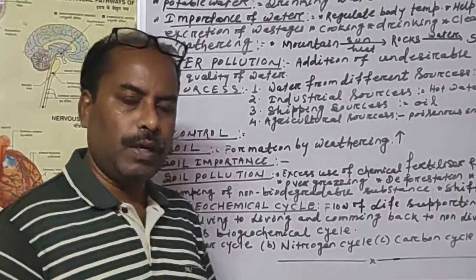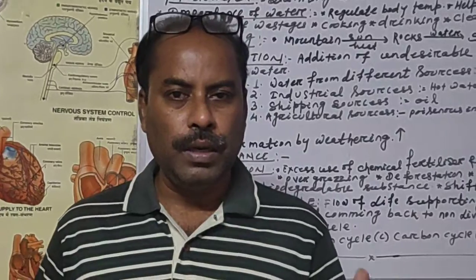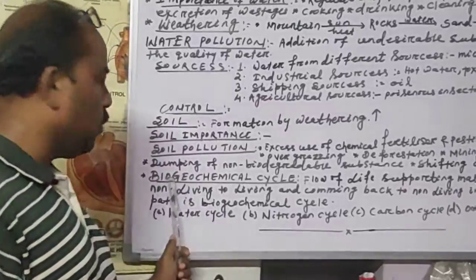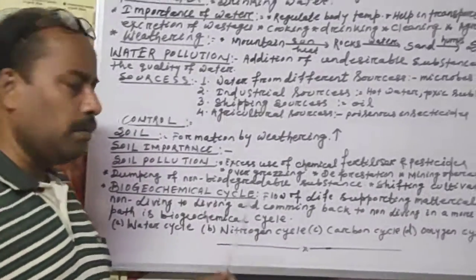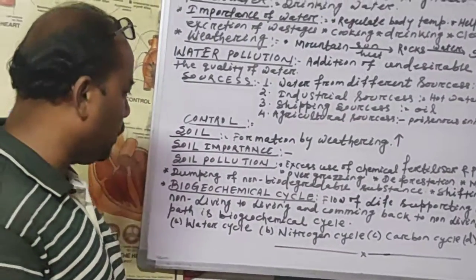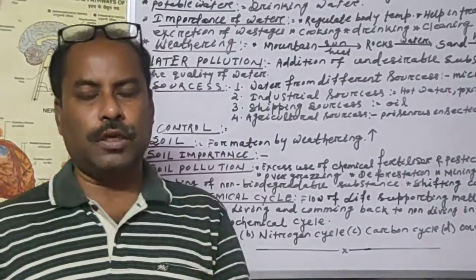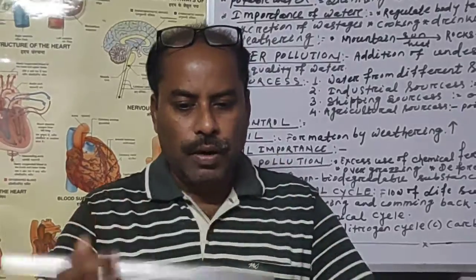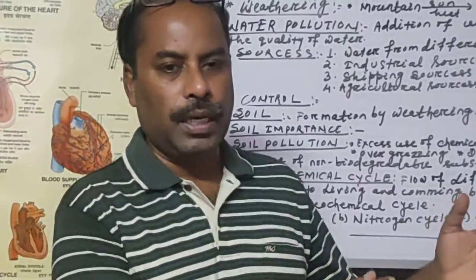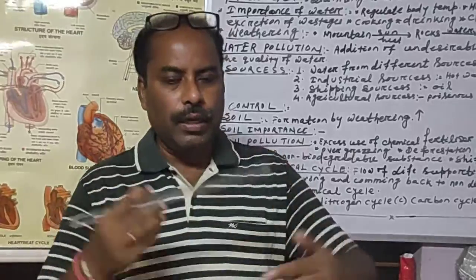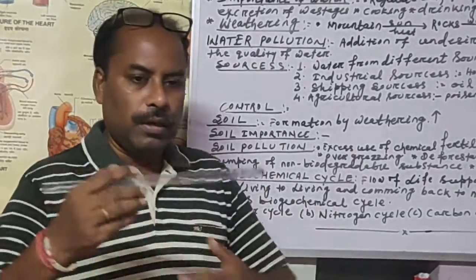The biogeochemical cycle. What is the biogeochemical cycle? One new term you have to learn. Bio means life, geo means earth, chemical means the substance, and cycle means cycling process. In this process, whatever chemicals or substances are essential for living organisms move in our earth in a cyclic manner. First it comes from the soil, goes to the plant, plant to animal, animal to soil, soil to plant. So in a cyclic way the chemicals or substances are passing.